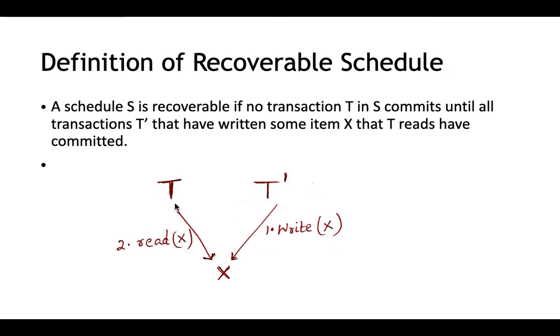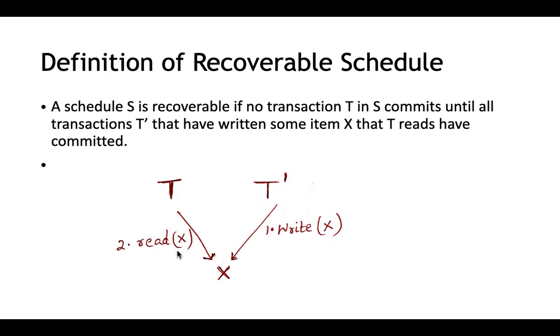If later T commits, there is no issue because T dash has already committed, so there won't be any need to undo the operation done by T dash. And so as we have read X that was written by T dash, it is quite okay. Now T can commit. It can be a bit confusing, so try to listen to it once more.